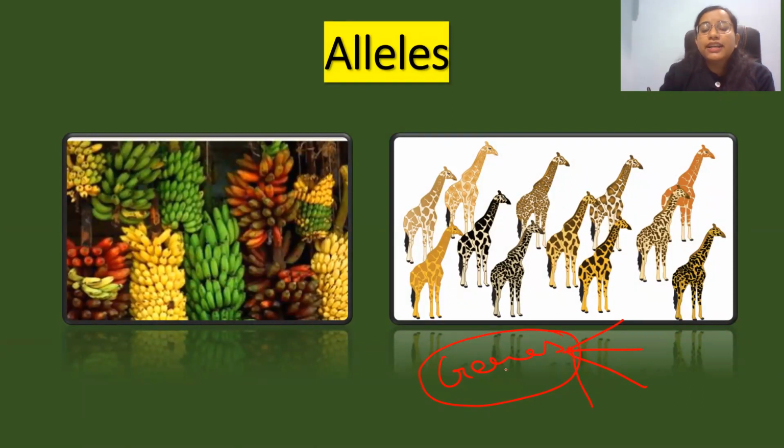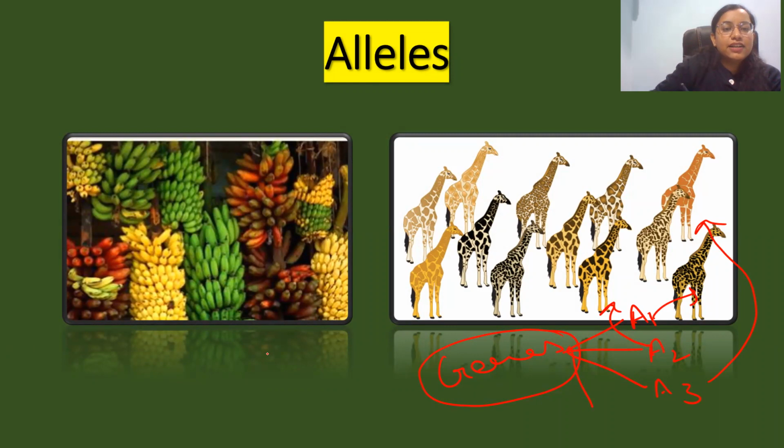The one gene responsible for skin color has different types of alleles which are responsible for different shades of that skin color. Like one allele is responsible for dark yellow color, another allele is responsible for lighter yellow color, and another allele is responsible for light brown color. So alleles are the different or contrasting forms of genes.